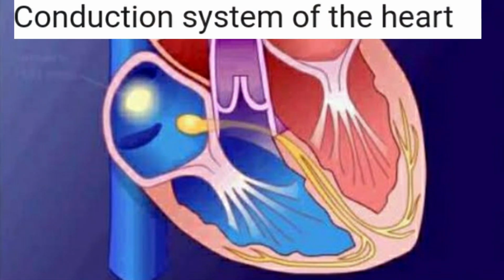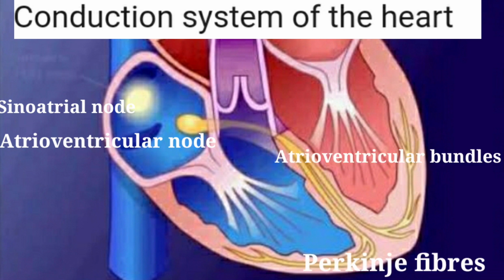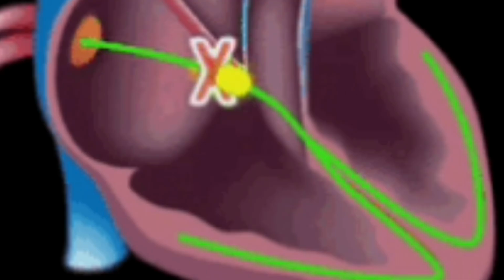I hope you have understood the concept of conduction of impulse generation in the heart, children. So here the first step is the sinoatrial node, which we call the pacemaker, the second is the atrioventricular node, the third is the atrioventricular bundles, and the fourth is the Purkinje fibers. These help to pump the blood to the aorta and to the lungs for purification of the blood.